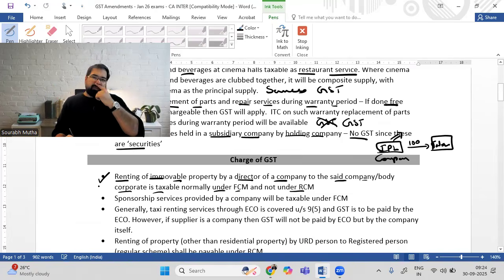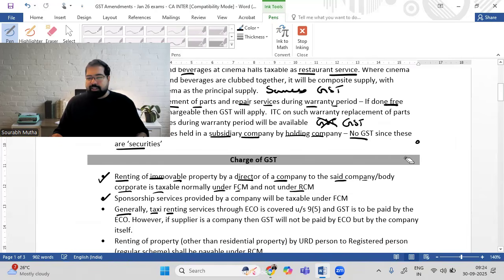So I'm expecting one of these questions to be asked here. This one is sponsorship services, then there was renting by the director of the company. Generally, taxi renting services. Now let's talk about taxi renting services.